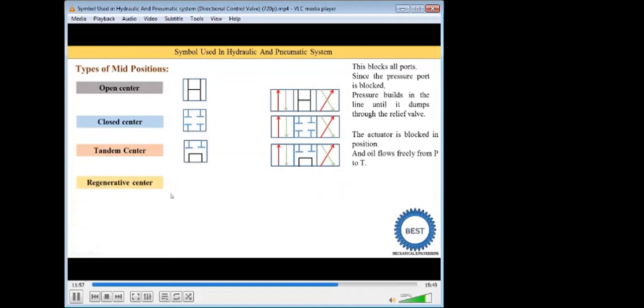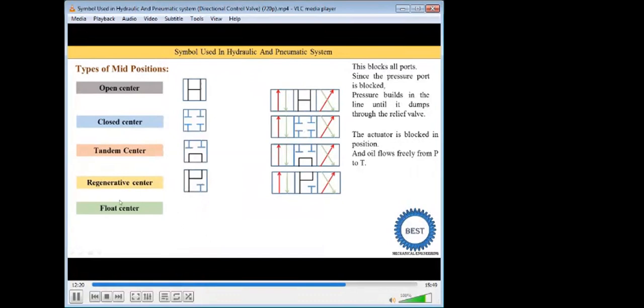Now the fourth one is the regenerative center. In a regenerative center, port P is connected with both A and B. Here you see oil entering from P is supplied to both A and B, and the T port is blocked. This is the mid position during the regenerative center.